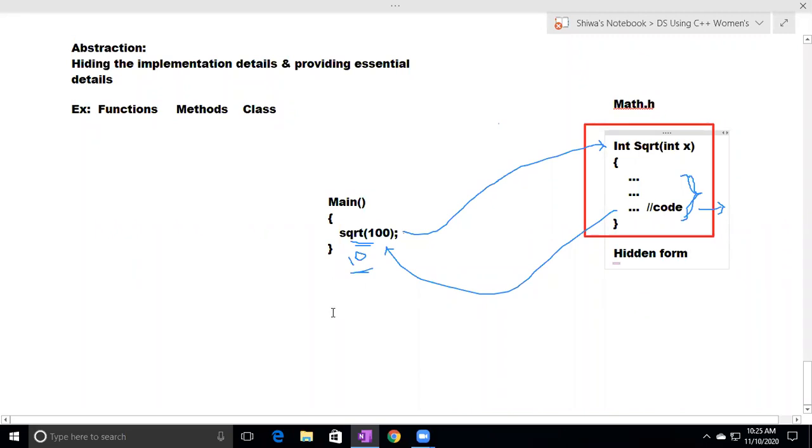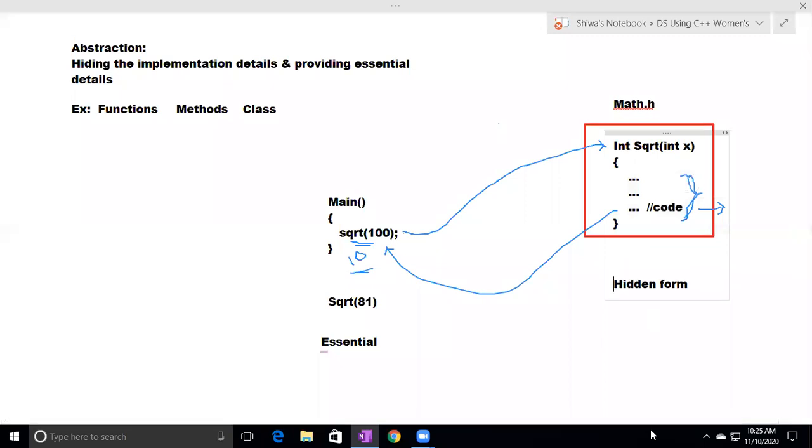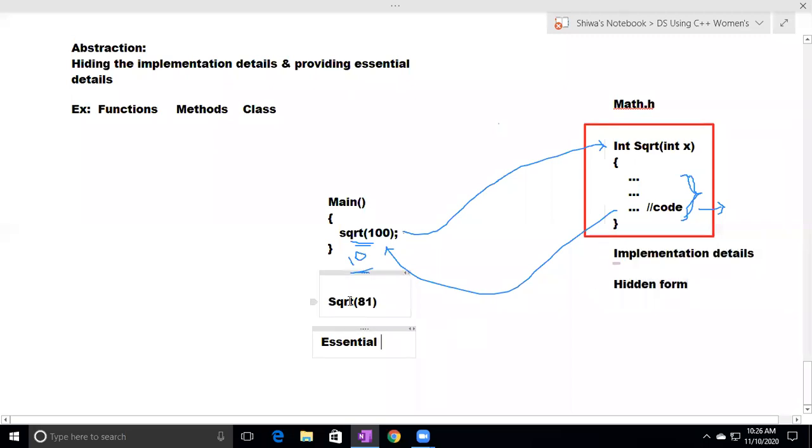And what is the essential thing? This sqrt function and passing the value is essential to us. This function prototype is the essential thing. This is the unnecessary thing, so the code is in hidden form. The implementation details, the code of the sqrt function, are in hidden form. The essential thing is the function prototype. This will be provided to us.